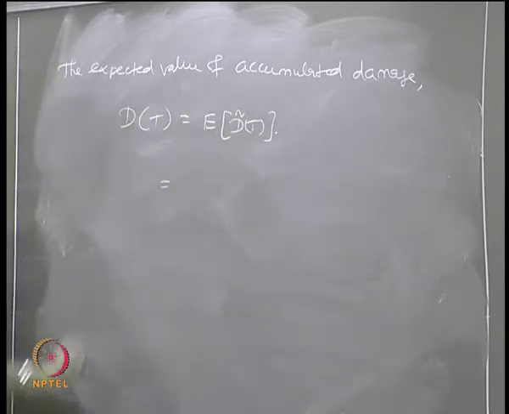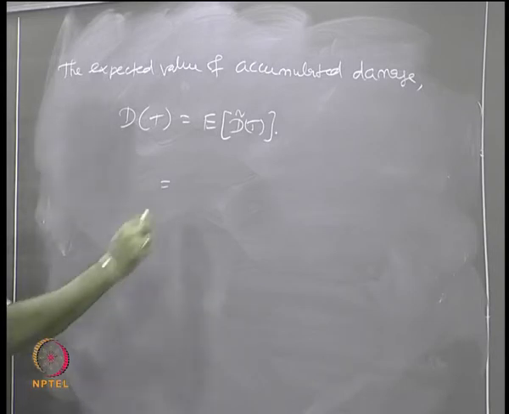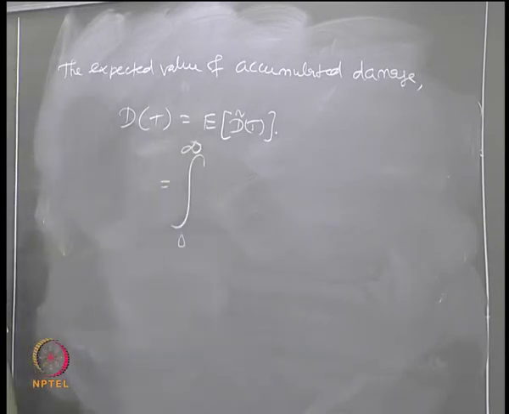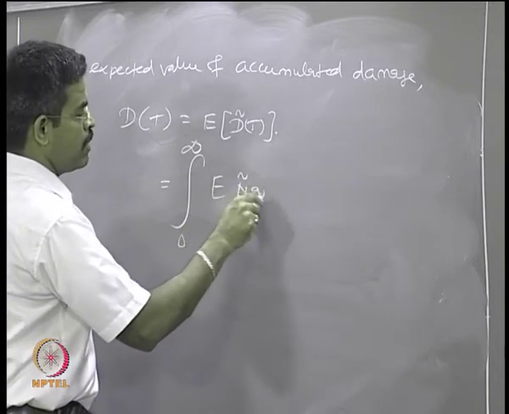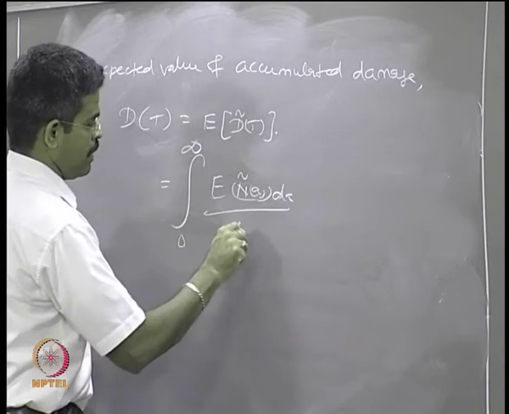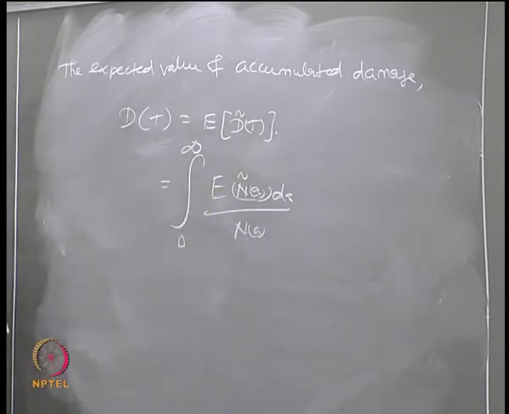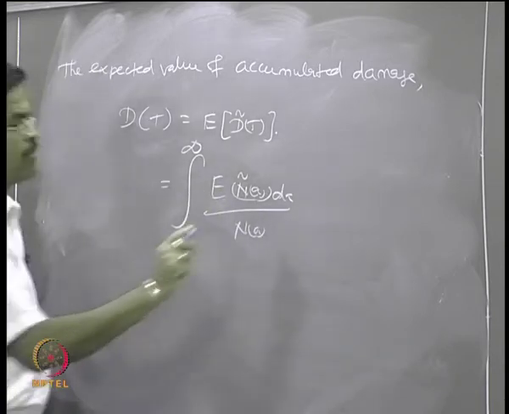We already know d of t is given by integral 0 to infinity of expected value of n tilde A dA by N of A, equation number 4.